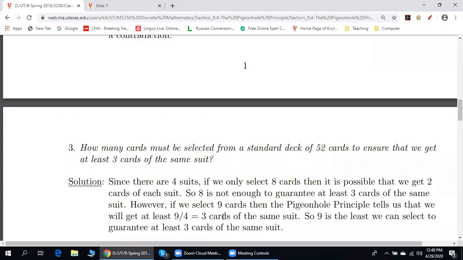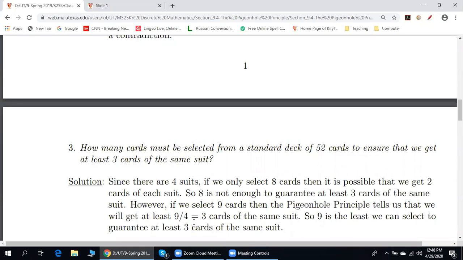Any other questions here? I have a question. Yeah. Could we use the ceiling function to help just shorten our reasoning when it comes to this? Just say that 9 is the lowest number of pigeons where the ceiling of the number of pigeons divided by the number of pigeonholes is equal to 3, since we're looking for 3 cards of the same suit. Yes, absolutely.